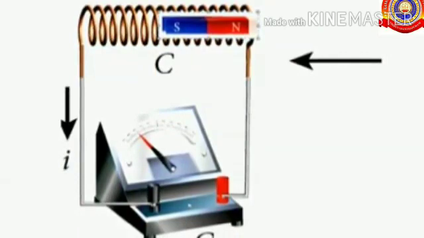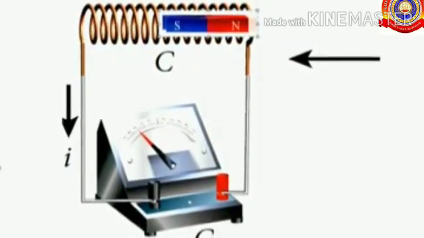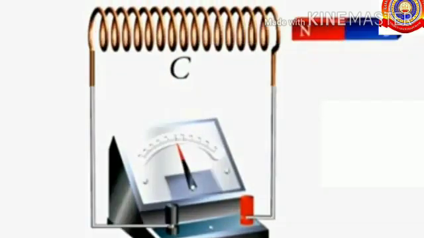Here you can see the direction of current, the needle deflection, etc., according to the motion of the magnet. The current flows in the solenoid. This experiment can also be done by keeping the bar magnet stationary in place of the solenoid. The observations are the same as those of the experiment we saw.